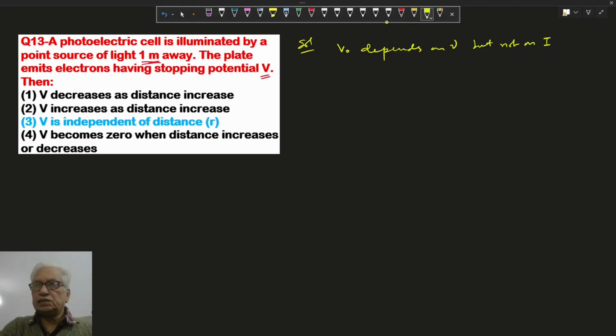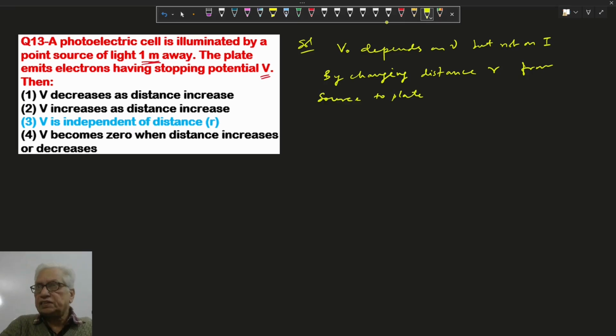Similarly, current depends on intensity and not on frequency. So here is the stopping voltage. If we change the distance r from the source to the plate, intensity changes.